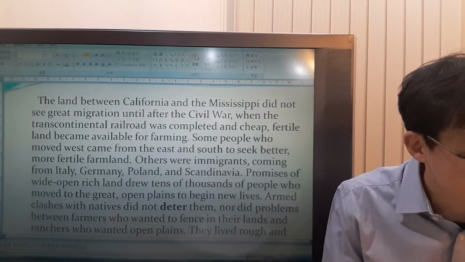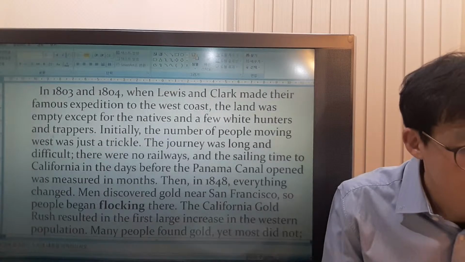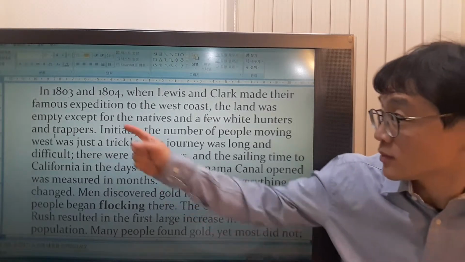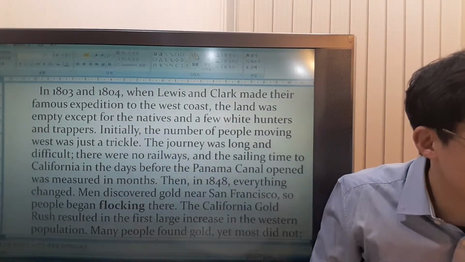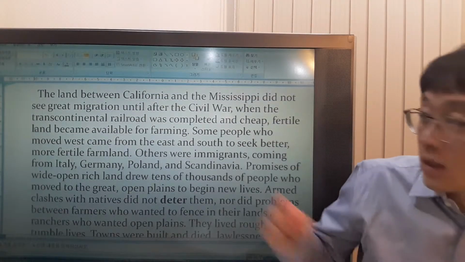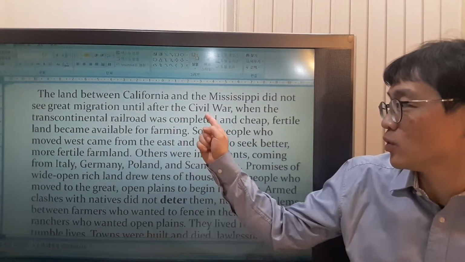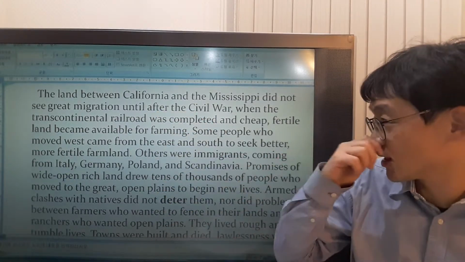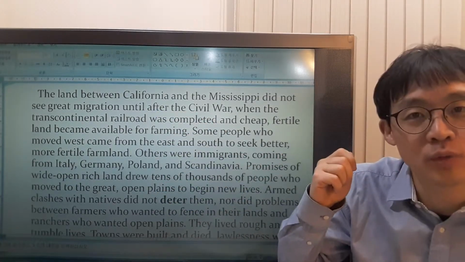So let's see. If you see here, right? No, after this. Until after the Civil War. So after this paragraph, you can think that everything is after the Civil War.